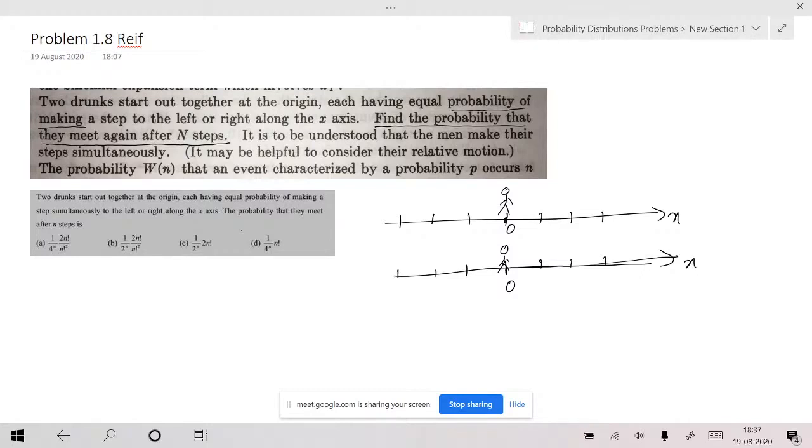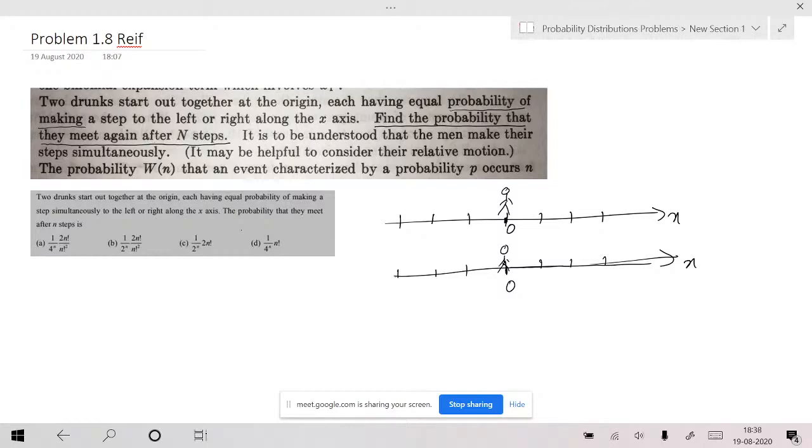So they are both in the same place originally. No. Again, find the probability that they meet again after n steps. They need not meet again at the origin. They may meet somewhere else after n steps. Maybe both of them may meet somewhere here. Is that okay? That's what he's asking. Yes, tell me.